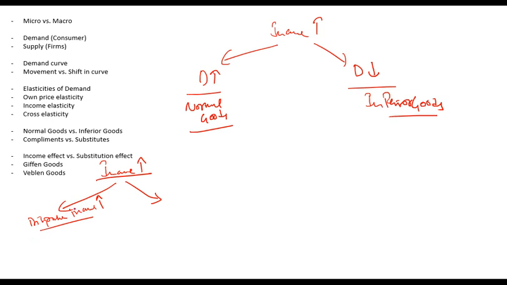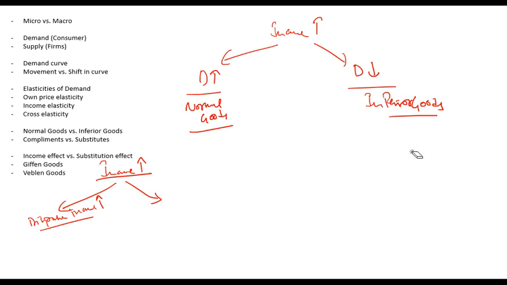Then there are certain goods which are luxury items. So if your income increases, you demand more of the luxury item and you start consuming less of the current consumption. For example, if you buy clothes from brand A as of now, if your income increases, maybe you switch to B. So with an increase in income, this good's demand is decreasing, which means it is inferior. That's why demand decreases for inferior goods.